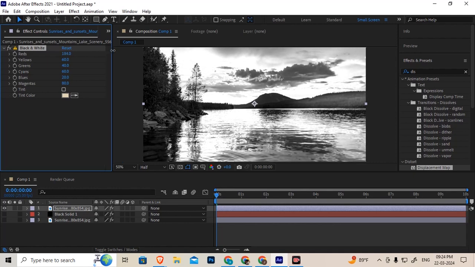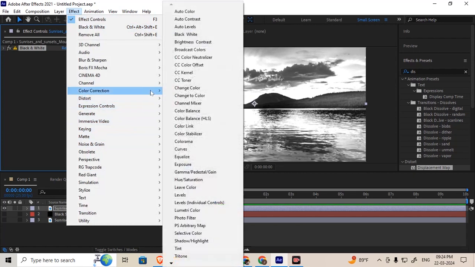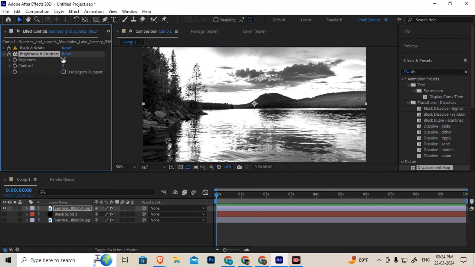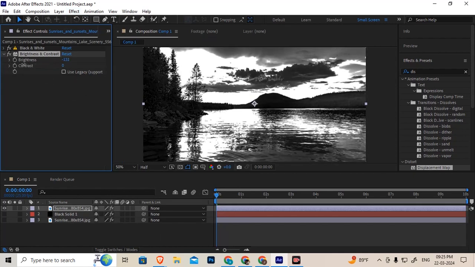Increase the maximum red and green values and yellow values. So this entire down area I need to convert. So after adding black and white, go to effects again, color correction, use brightness and contrast, add somewhat darker shade.